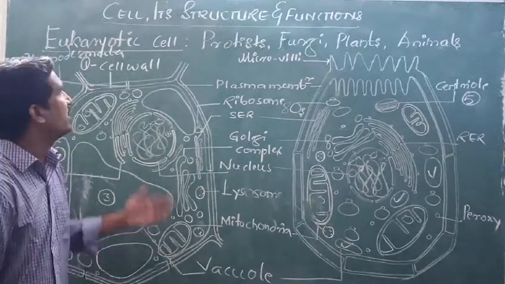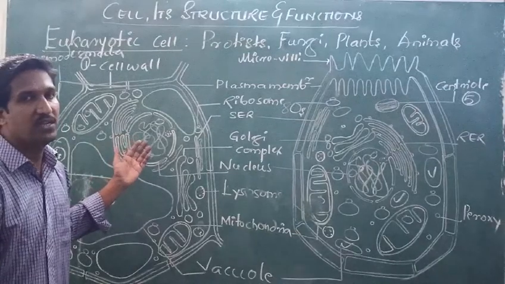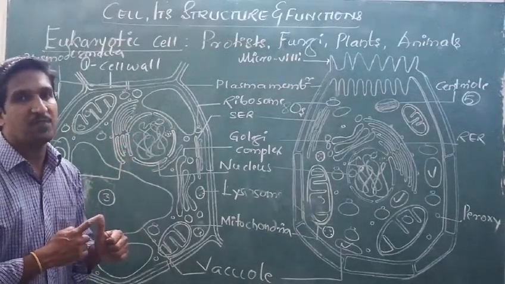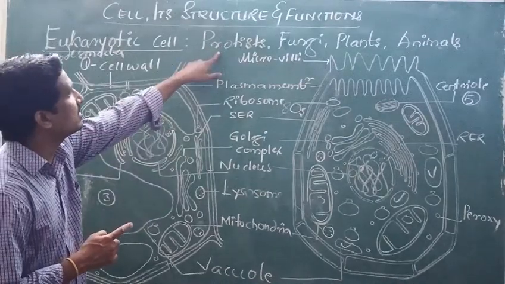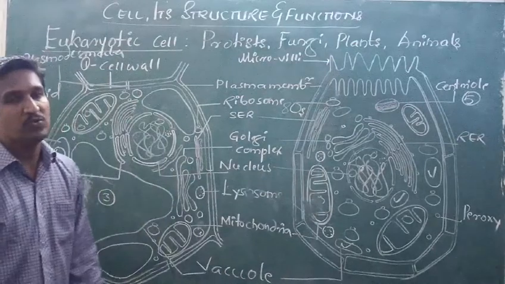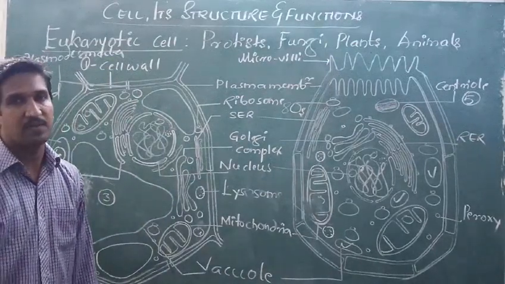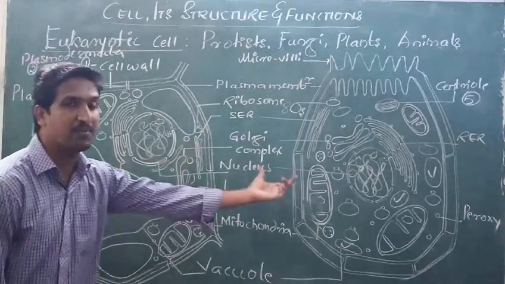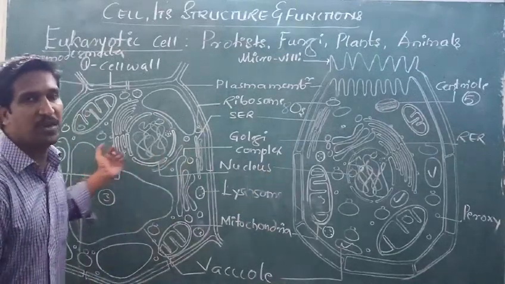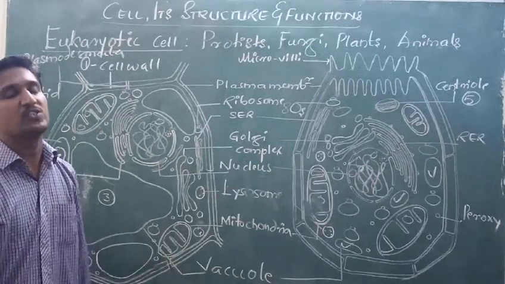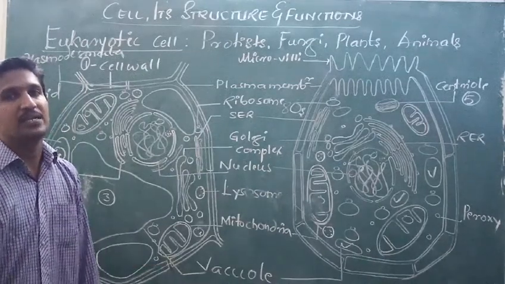I hope you have understood the eukaryotic cell. First of all, you must know the definition of the eukaryotic cell. Then the examples for the eukaryotic cell are protista, fungi, plantae and animalia, whose bodies are made up of eukaryotic cells. And the example we have taken here is a plant cell and an animal cell. You have studied what parts are present in a plant cell as well as in an animal cell. Then the differences between a plant cell and animal cell.